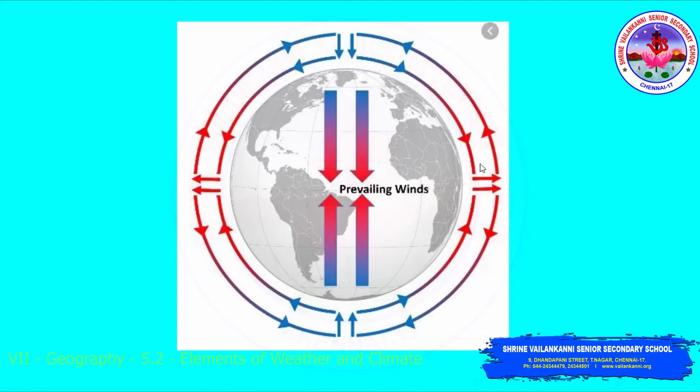So the winds from the warm region increase the temperature of the cold places, and the winds from the cold regions blowing back to the hot regions reduce the temperature of the hot places they blow into. So here the transfer of heat is happening. These are the prevailing winds.